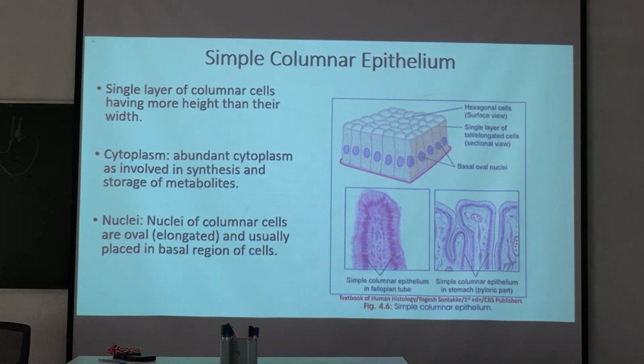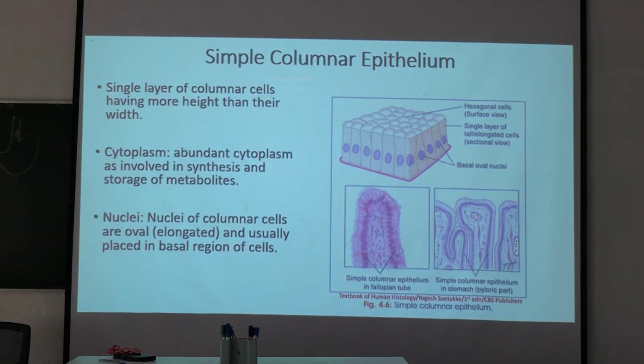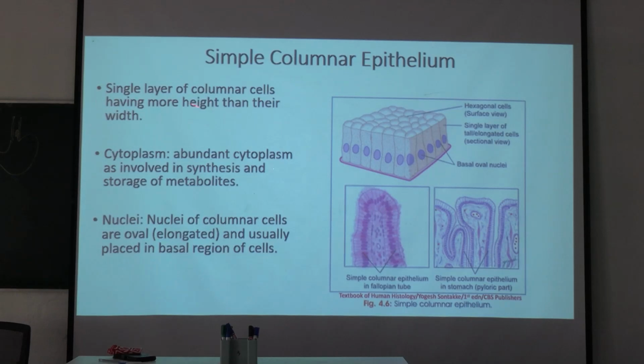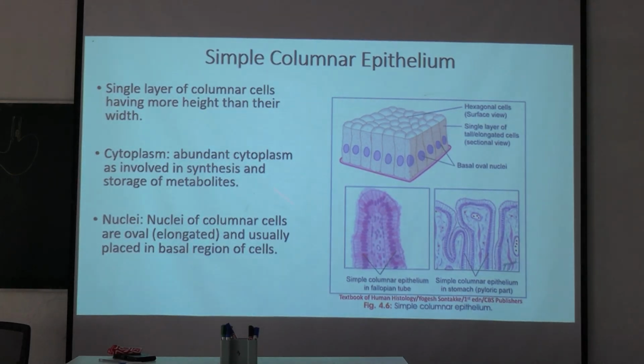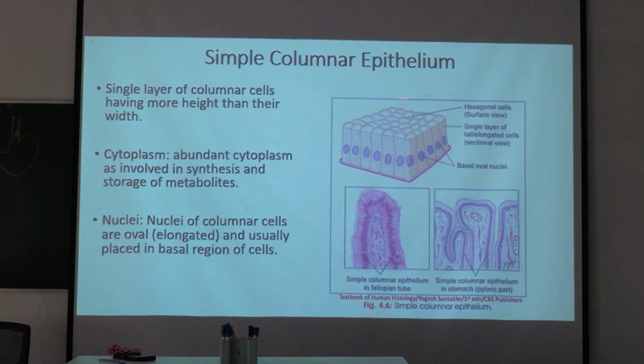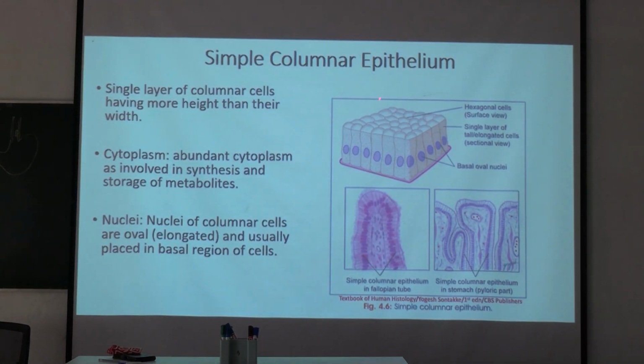Next we go to simple columnar epithelium. Here, a single layer of columnar cells having more height than their width. On surface view it is polygonal, and in sectional view see the height of the cell is more than the width, and there is one vertically elongated nucleus placed near the middle or towards the basal region. Also the cells are lying over the basement membrane. Okay, the pink line is the basement membrane.